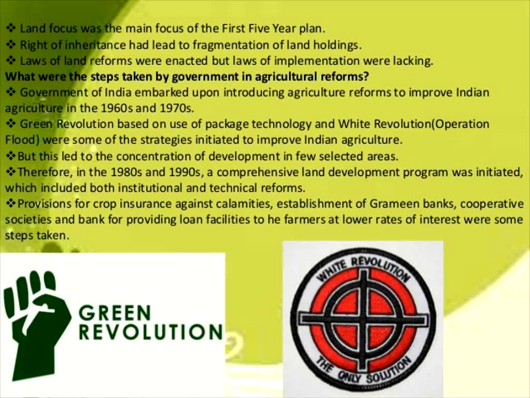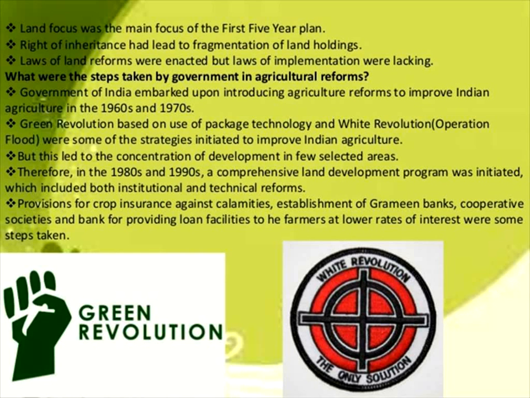Okay, and next is how institutional reforms came in India. Institutional reforms are the major steps taken by the government for the development of agriculture, and land was the main focus of the first 5-year plan. Every 5 years there is an election, and in the first 5-year plan, land reform was the main focus.